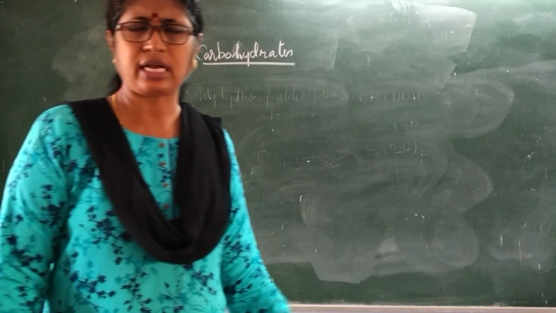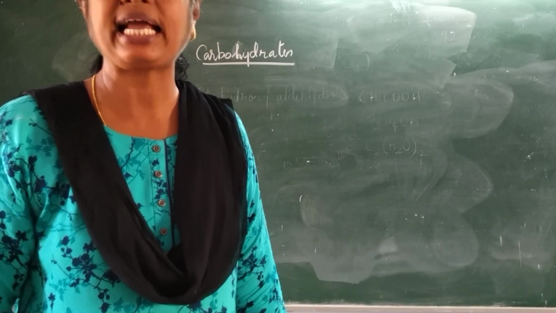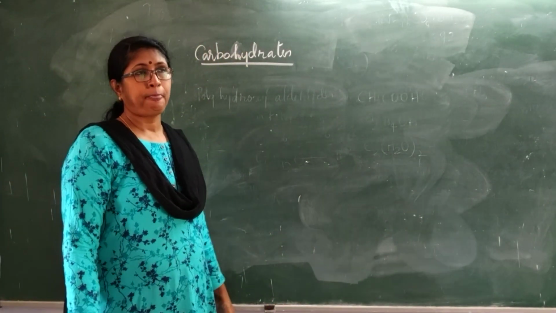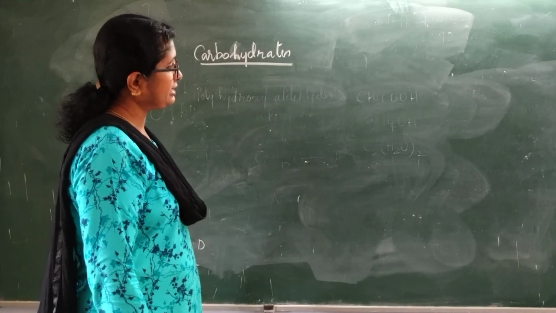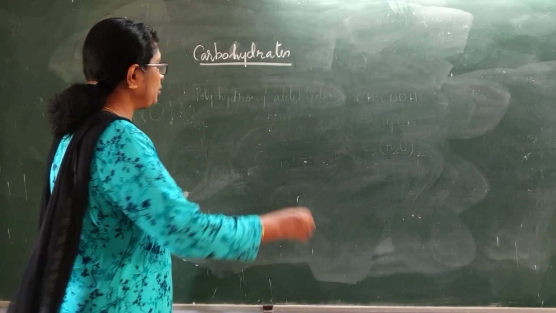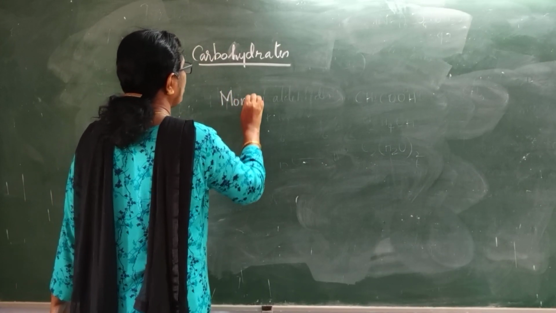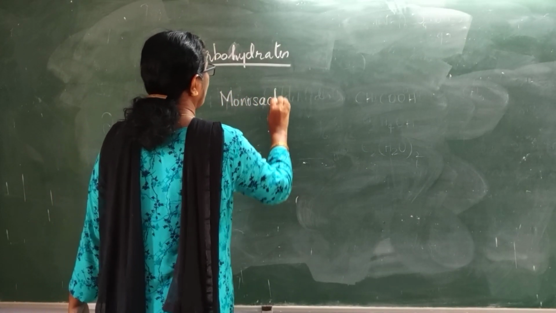Okay. Now we can classify carbohydrates. They are also called saccharides, which in Greek means sugar. Carbohydrates are classified first, depending on the units present, into monosaccharides.